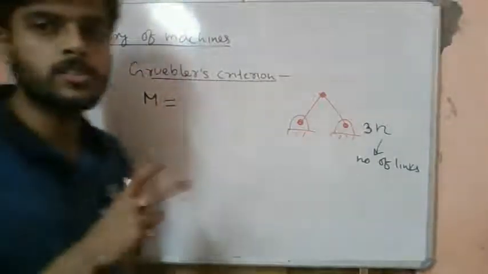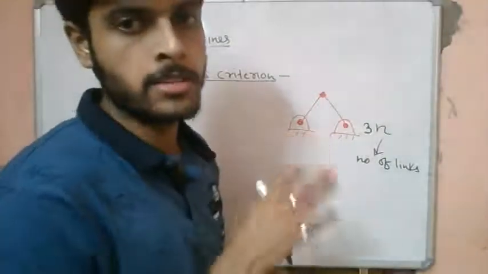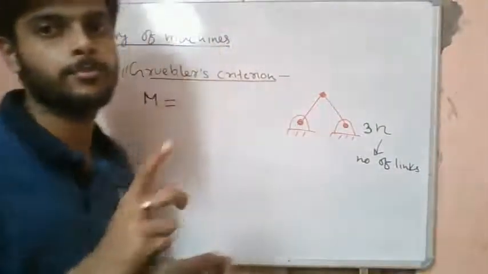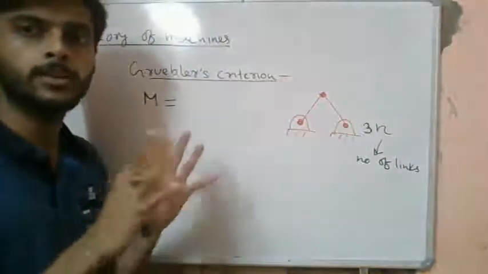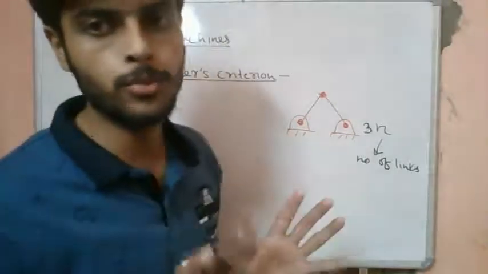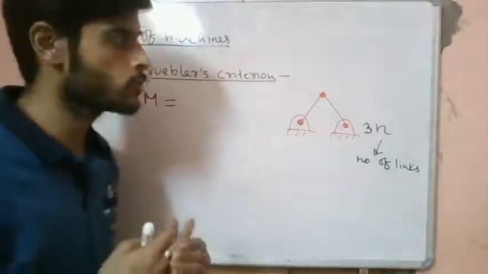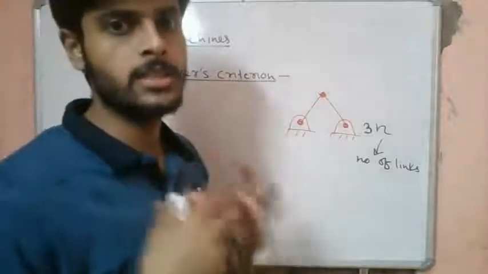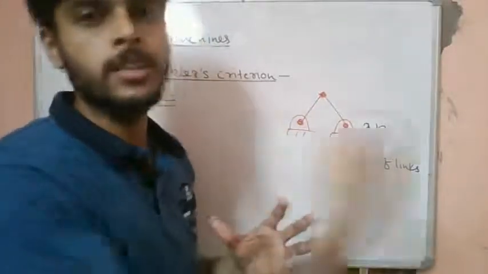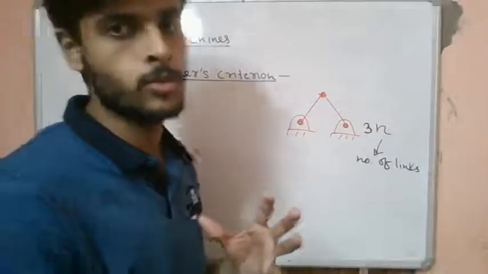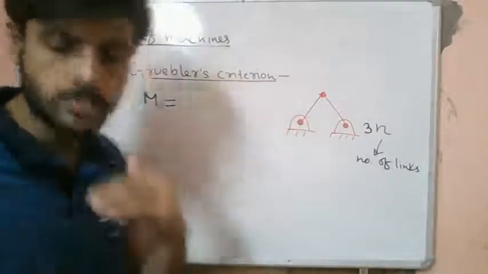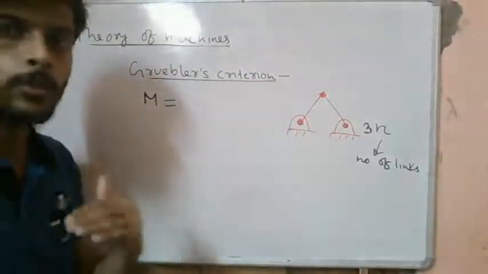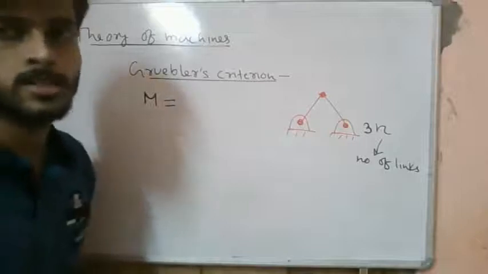So it is very essential that when we study mechanism analysis, one of the links has to be fixed, right? One of the links has to be considered as the frame, which will not move, or rather we will consider it as a frame with respect to which the other parts of the mechanism will move, right? One part has to be considered as a reference. One of the rigid bodies has to be considered as a reference.